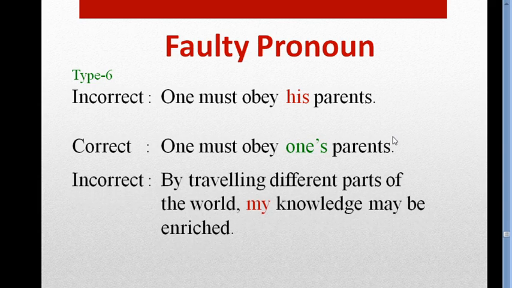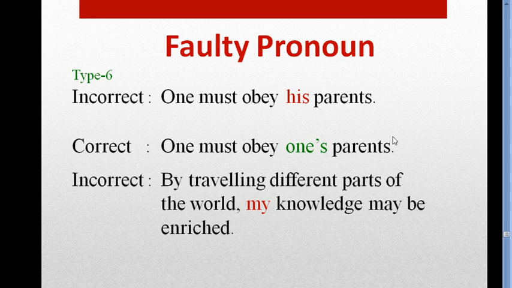The next one is, by traveling different parts of the world, my knowledge may be enriched. What is wrong here? You can't understand now, but you will understand. Here in this sentence I have used my. It's wrong because this sentence is appropriate for all. The sentence is saying everyone, not my. It's not only for me, it's for all.